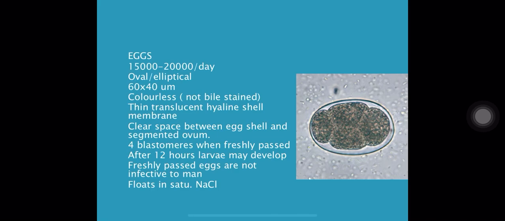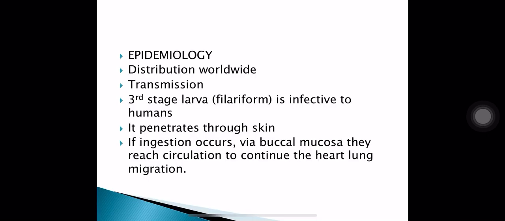The segmented ovum generally has 4 blastomeres when the eggs are freshly passed in stool. As time passes, the number of blastomeres will increase, 8, 16, 32, etc. And after 12 hours or so, larva can be seen in the egg. The eggs of hookworm float in saturated solution of common salt.